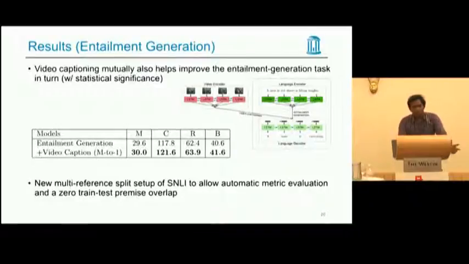So, all these previous results were about improving video captioning using entailment generation in a multitask setting. Ideally in multitask learning, both primary and auxiliary tasks should help each other. And we show that we get mutual improvements in turn on the entailment generation task as well. That is returning the favor. Also, we use a new multi-reference setup split of SNLI to allow automatic evaluation metrics and a zero train to test premise overlap.